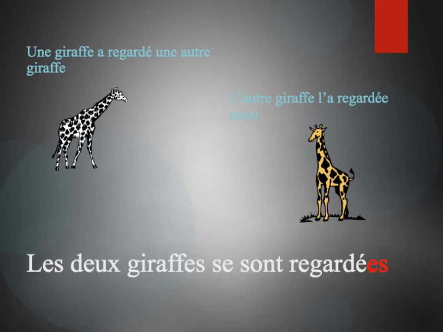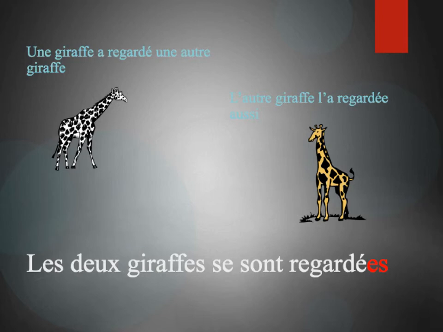And now we have two giraffes looking at one another. Une girafe a regardé une autre girafe. L'autre girafe l'a regardé aussi. The L apostrophe in that second sentence refers to the first giraffe and is feminine. Therefore, there is an agreement on regarder. Now we put the two together. The two giraffes looked at one another. Les deux girafes se sont regardées.